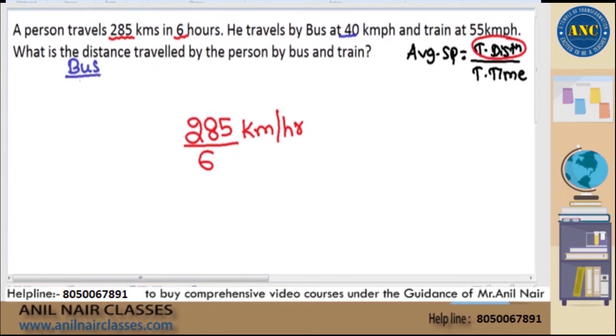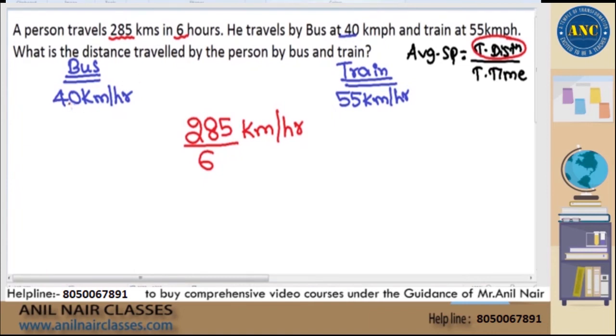In bus, he is traveling at 40 kilometers per hour, and in train at 55 kilometers per hour. Your question is, find the distance traveled by the person in bus and train. Right? Find the distance traveled by the person by bus and train.